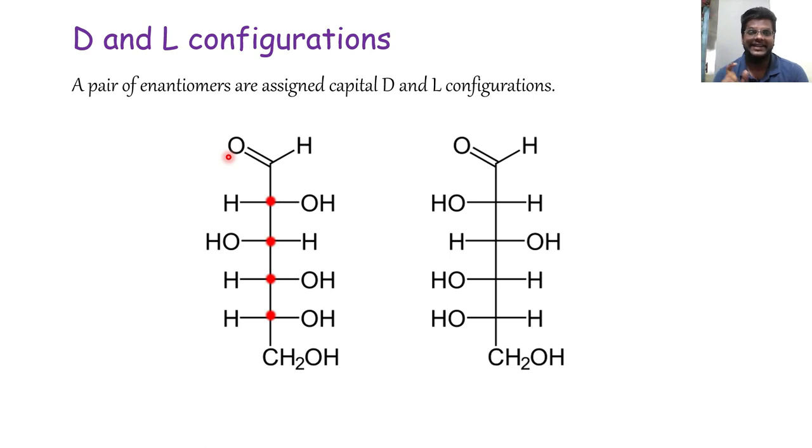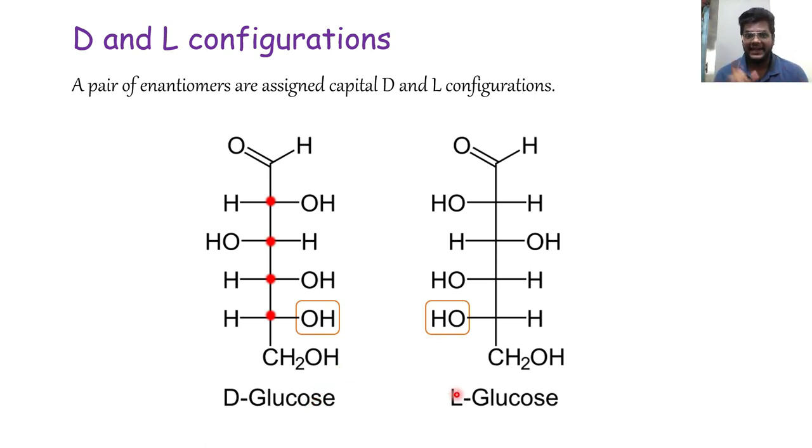Now while assigning the D and L configurations, we always check the position of OH on the last chiral carbon, or some people say the penultimate carbon. Here the OH is present on the right side, so we will give it the D configuration. So what will be its name? D glucose, right? And suppose the OH on the penultimate carbon or the last chiral carbon is present on the left side, it will be assigned the L configuration. So that is the difference between D and L configuration.